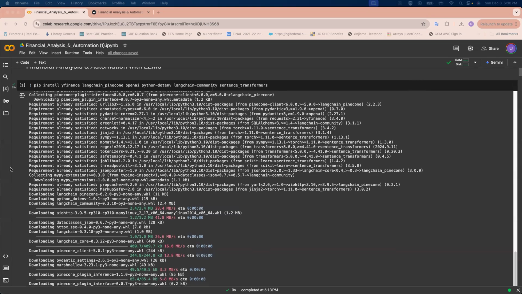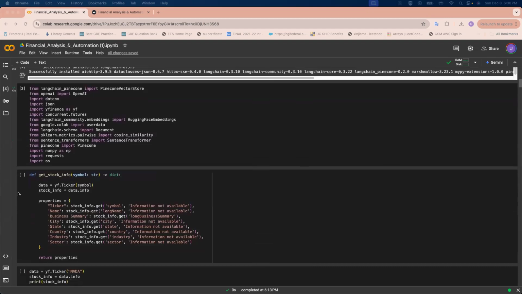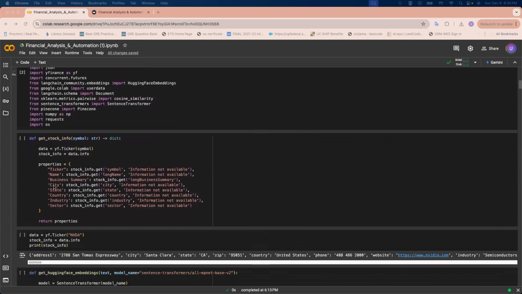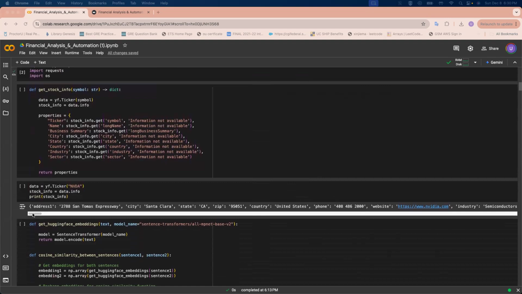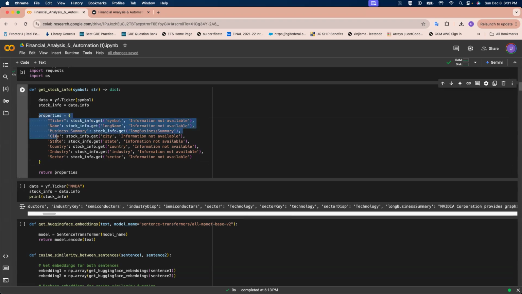So initially, we are getting our stock information from the Yahoo Finance API. The Yahoo Finance API returns a lot of information: the address, company officers, full-time employees, and so on. So we create a dictionary in order to ensure that we don't overload our LLM's servers and specifically generate only the necessary information for our use case.